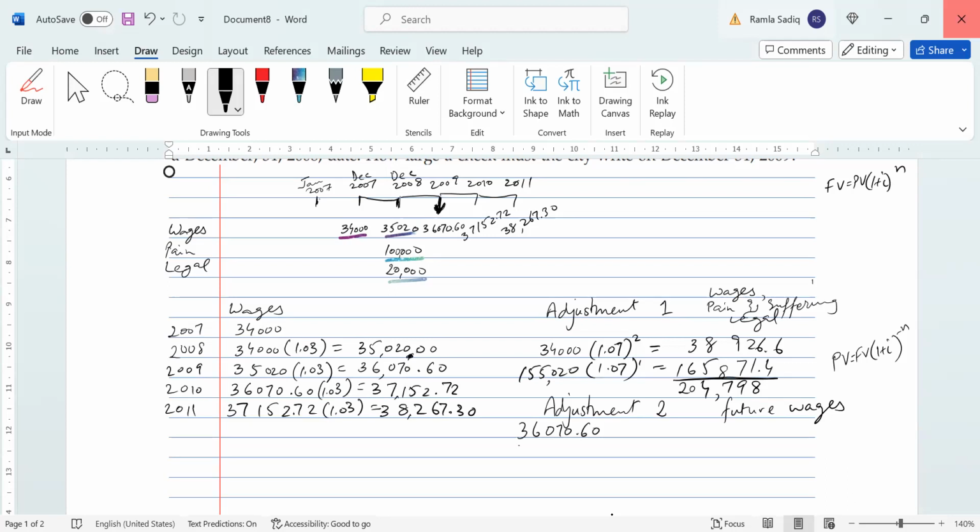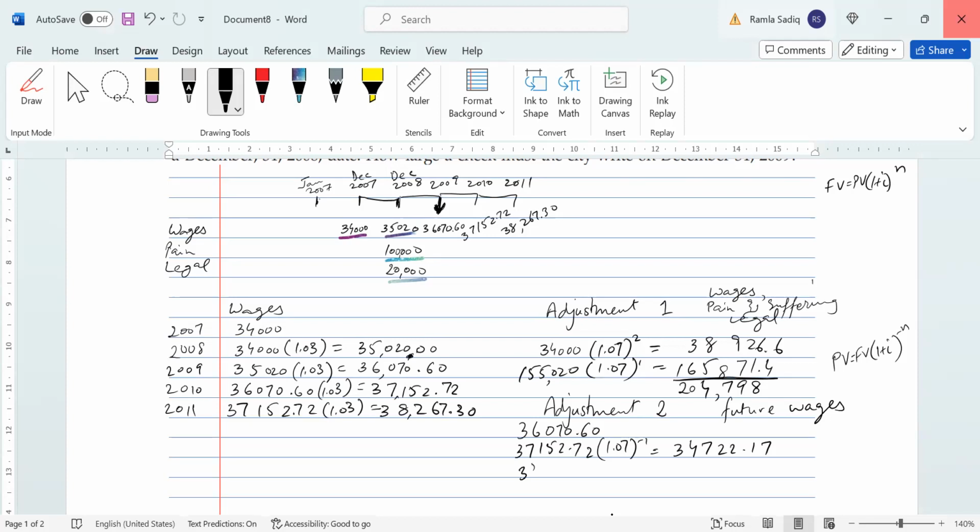So the 37,152.72, this is going to move backwards 1 year, multiplied by 1.07 to the power of -1. And when we discount that, we are going to get 34,722.17.